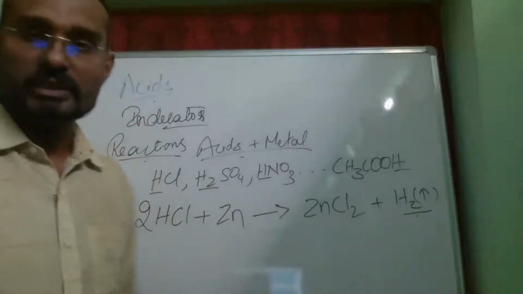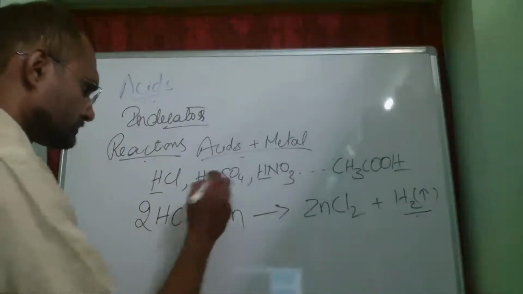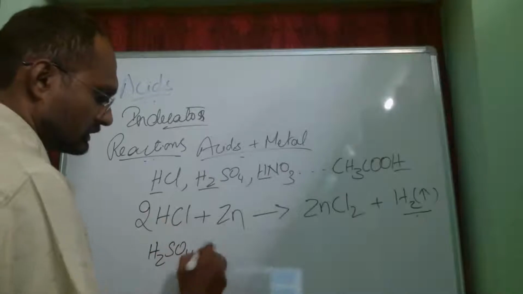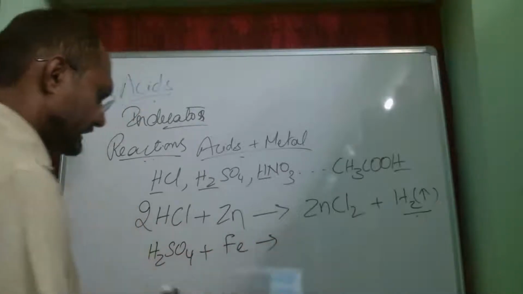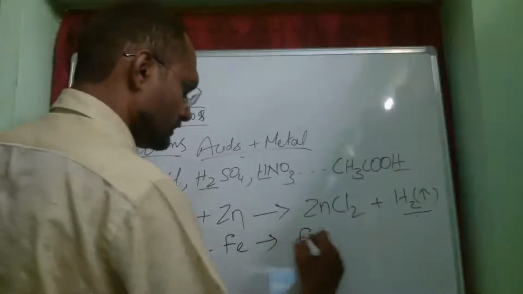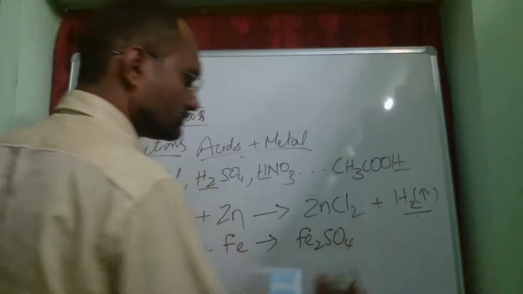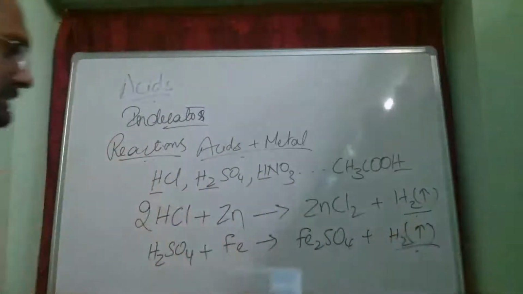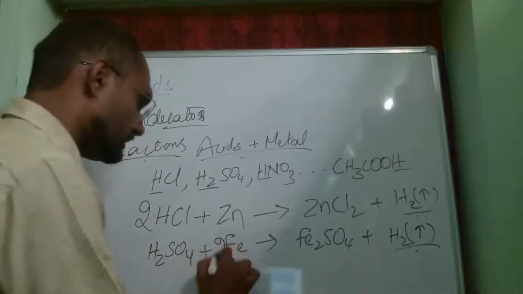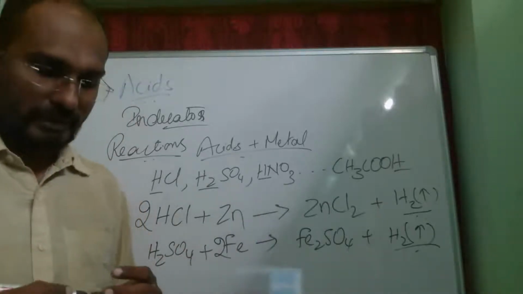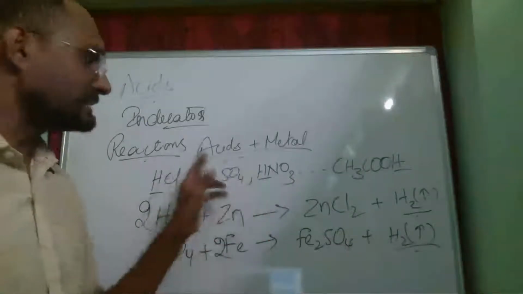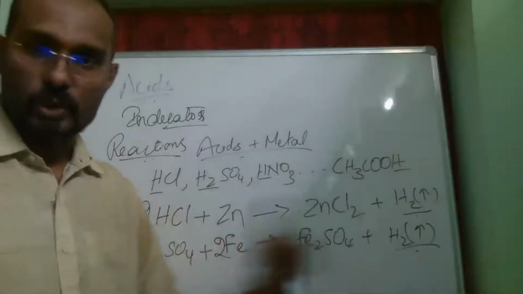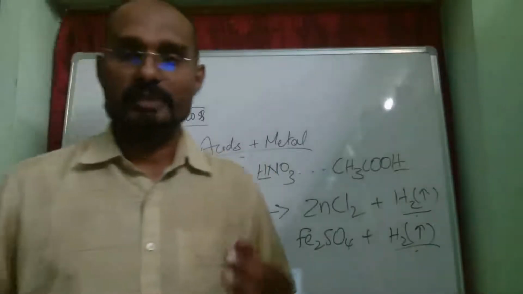You can try the same with any metal. If I take iron, H2SO4 combining with iron, it gives me FeSO4 plus H2, ferrous sulfate, and hydrogen gas is liberated. So what do we notice? Whenever there is an acid reacting with a metal, we will have hydrogen gas liberated, provided that metal is more reactive compared to hydrogen.